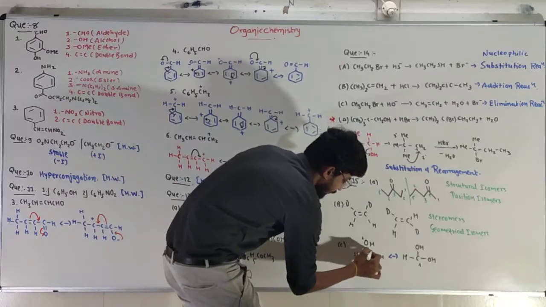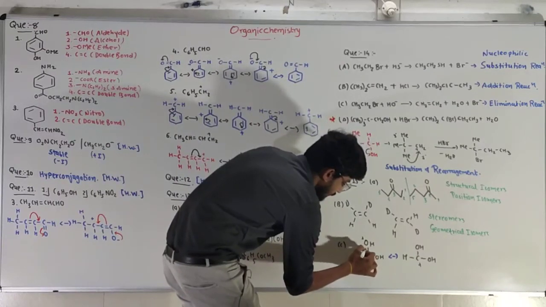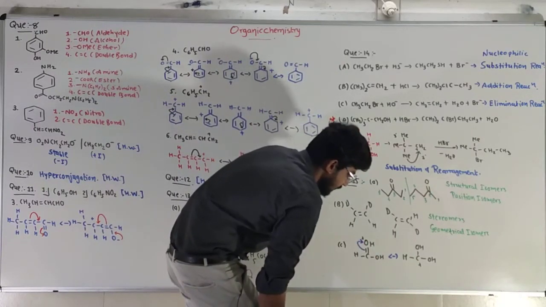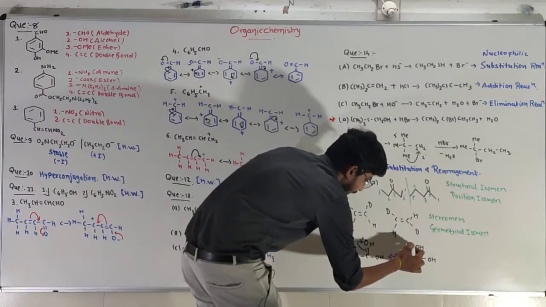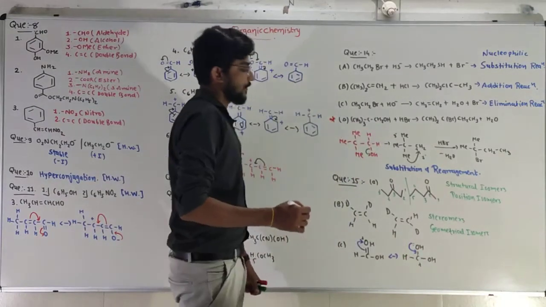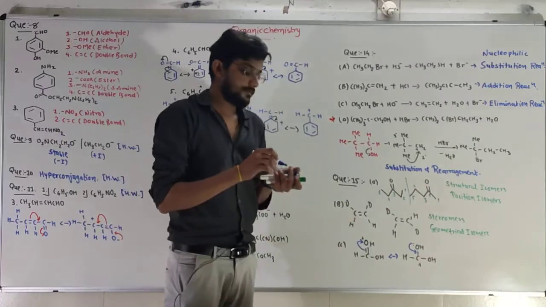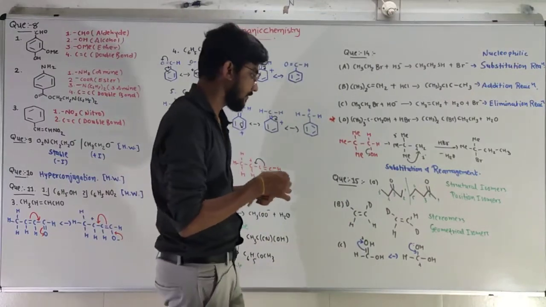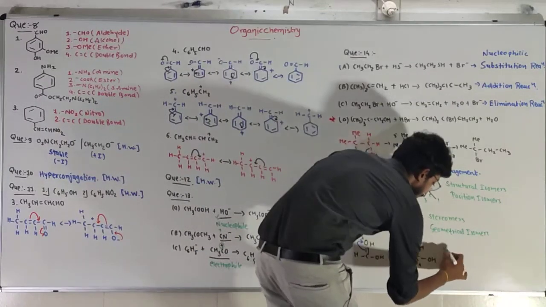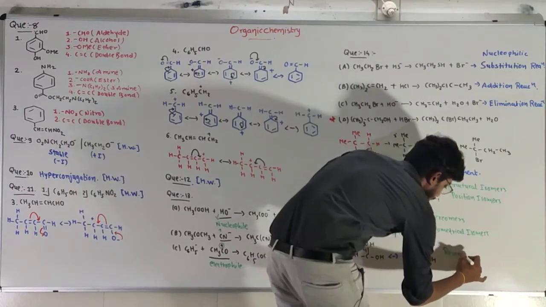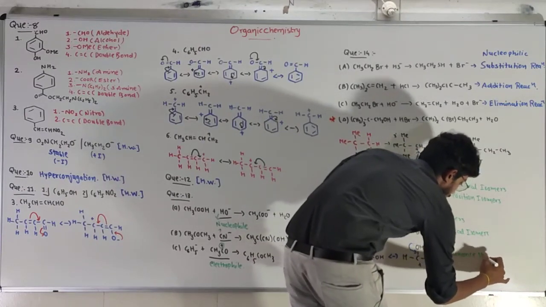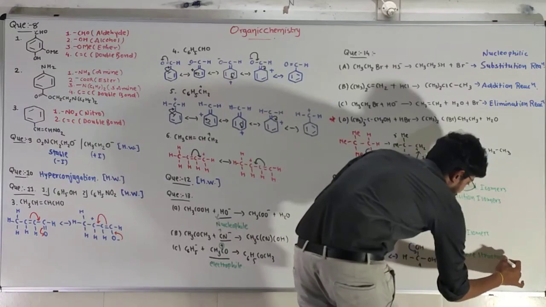Why? Because the pi bond will be shifted onto the oxygen, that's why carbon becomes plus, and the lone pair of oxygen will be transferred over here. So they will give us the first compound. So both of them are resonance structures. No isomerism is there.